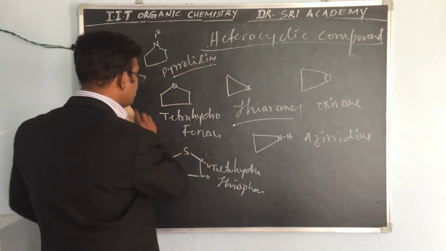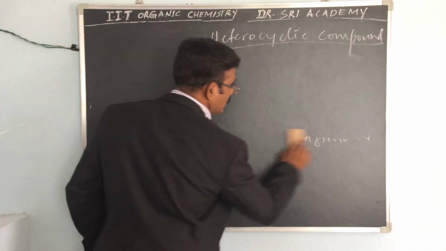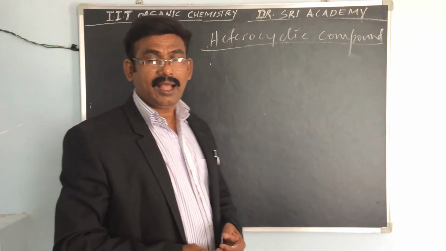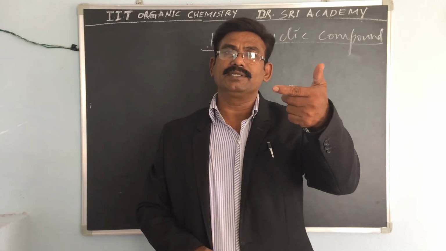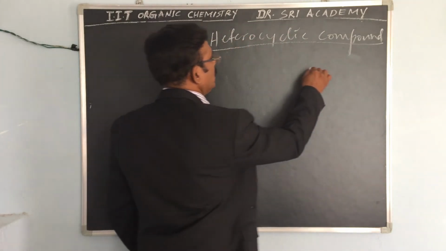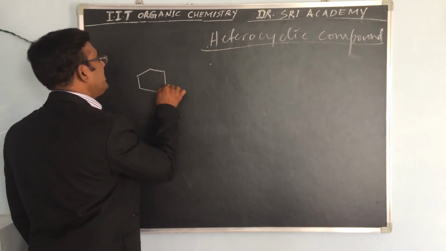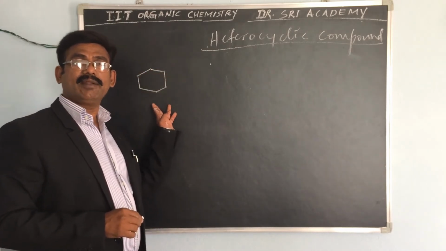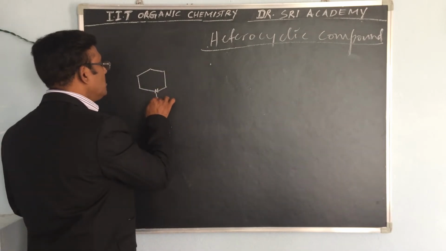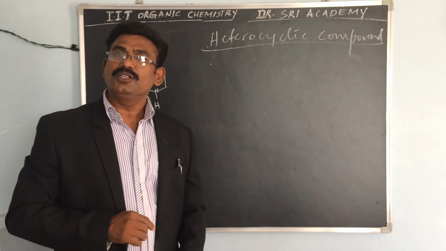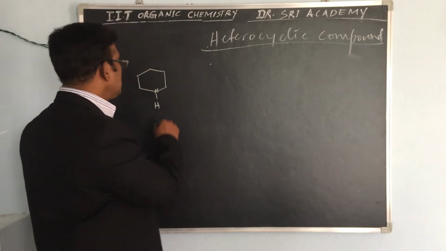Hexacyclic compounds. Hexacyclic compound containing the heteroatoms. For example, this is hexane. Hexane means a 6 carbon atom cyclic compound. If nitrogen is contained, what is this name? We can say this is called piperidine. Piperidine.